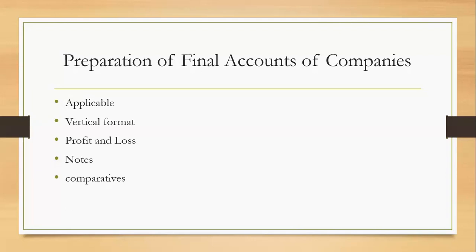Schedule 3 lays down a format for the presentation of the statement of profit and loss. So here we have to prepare two things. One is the statement of profit and loss, wherein you will come to know whether the company has made a profit or incurred a loss. And we also prepare the balance sheet. So profit or loss you will come to know from the preparation of final accounts of companies.